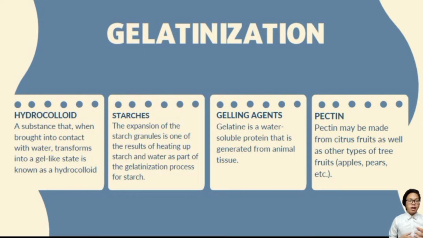Third is a gelling agent. Gelatin is a water-soluble protein that is generated from human tissues. An example of a gelling agent is jello. And lastly is pectin. Pectin may be made from a fruit such as citrus fruit, as well as other types of tree fruit such as apple, pear, and so on.